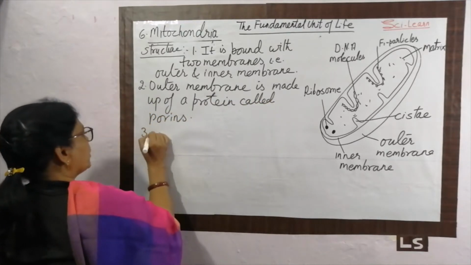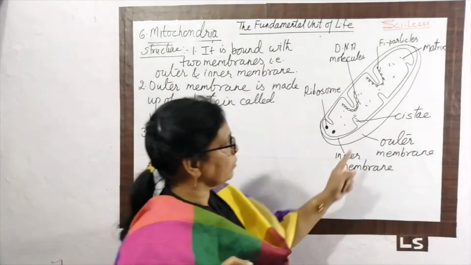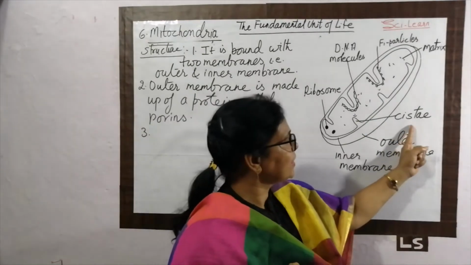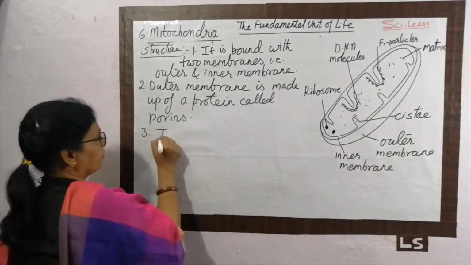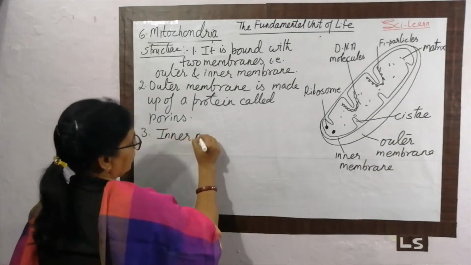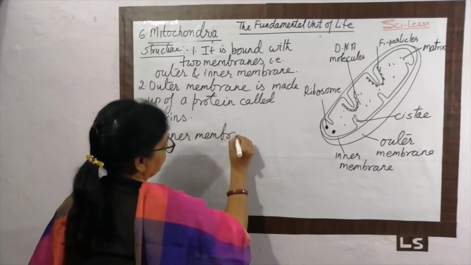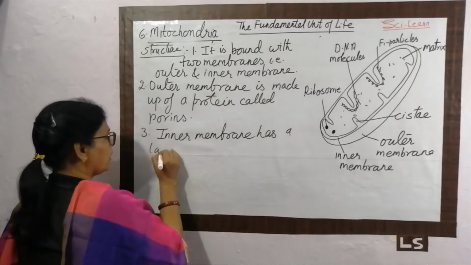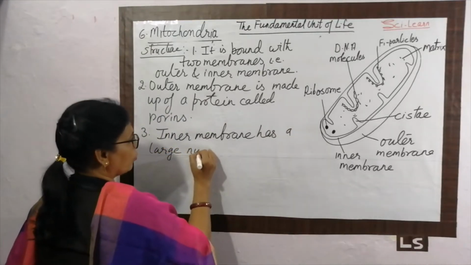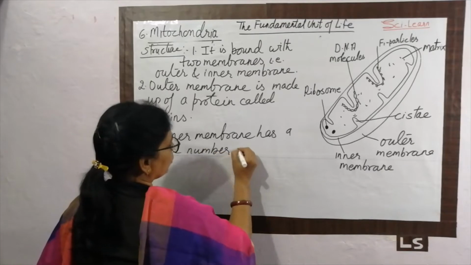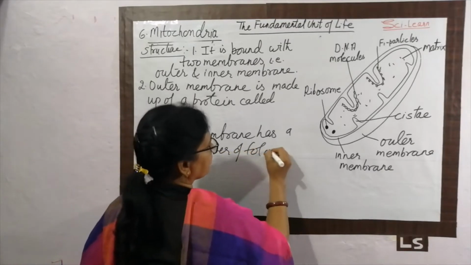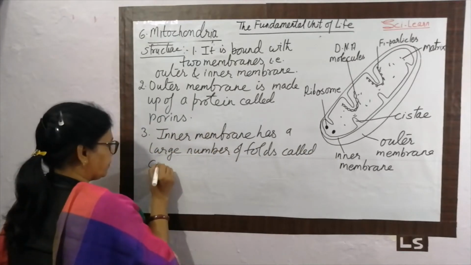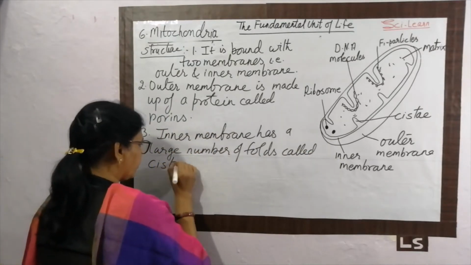Now what about the inner membrane? As I told you, the inner membrane has a large number of folds called cristae.